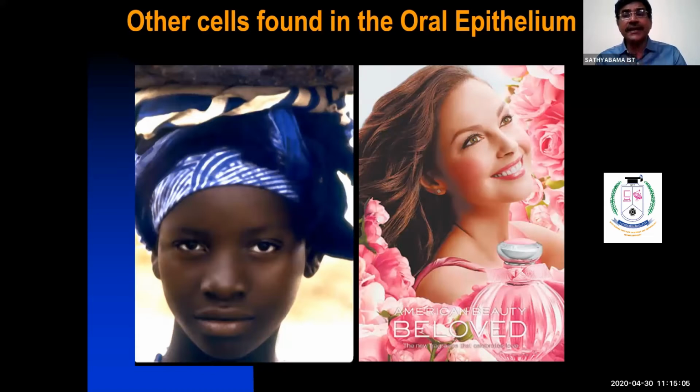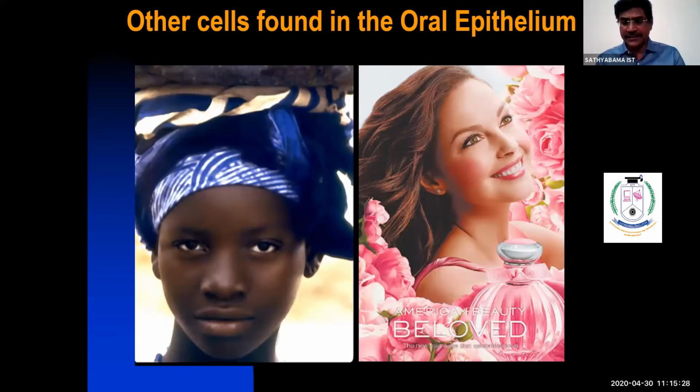So cytokeratin is absent in the non-keratinocytes, and desmosomes are not much exaggerated. So you have three different types of non-keratinocytes present in the epithelium: Merkel cells, melanocytes, and Langerhans cells.